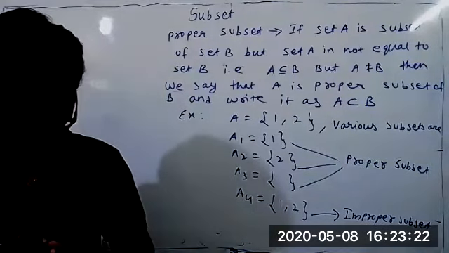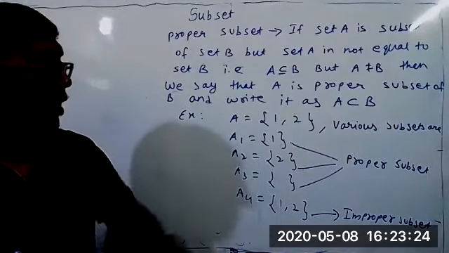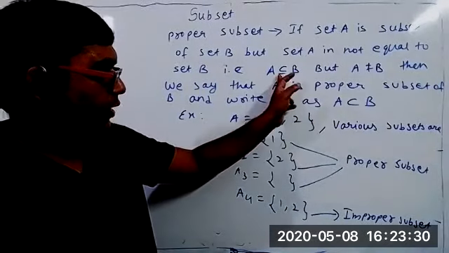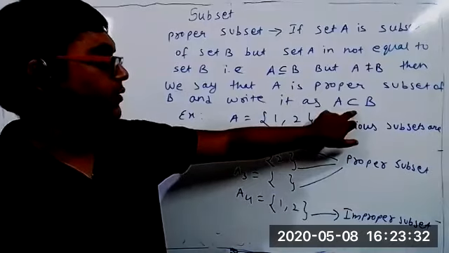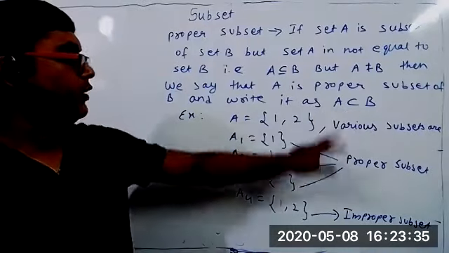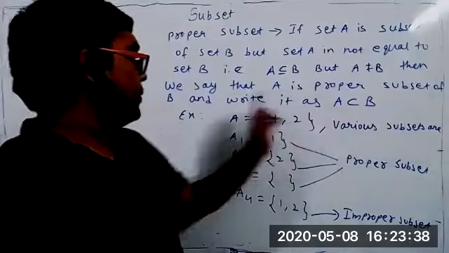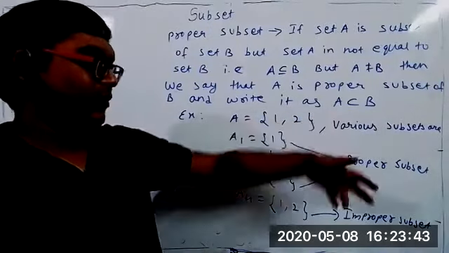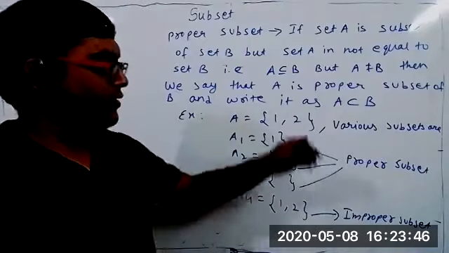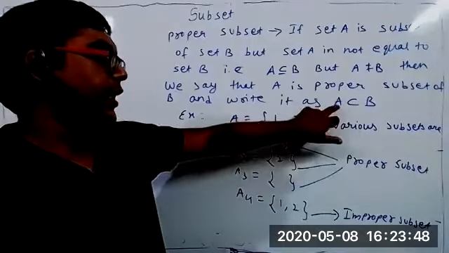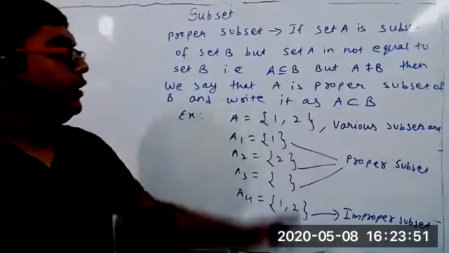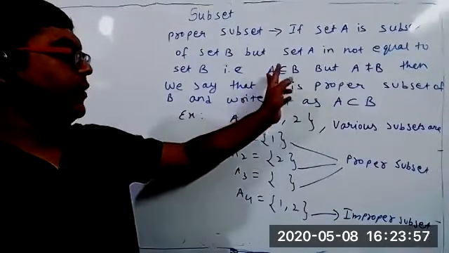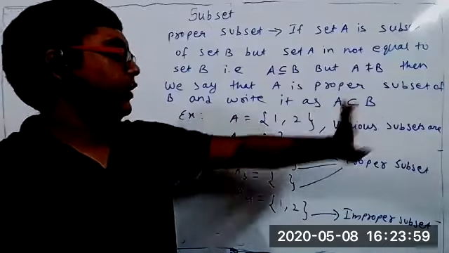So even for proper subsets, can we draw the line? No, for proper subset we don't. The symbol is the same, only one line below is drawn, which I'm drawing now. That line you don't draw in proper subset. We say that A is a proper subset of B and write it as A ⊂ B. We say subset only, it is not so often used. So usually we say subset, but strictly speaking, we should say A is a proper subset of B. Here we say A is a subset of B, or we can say A is an improper subset of B.